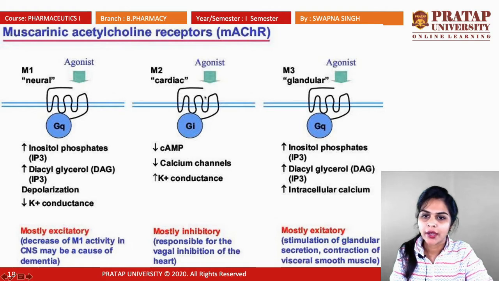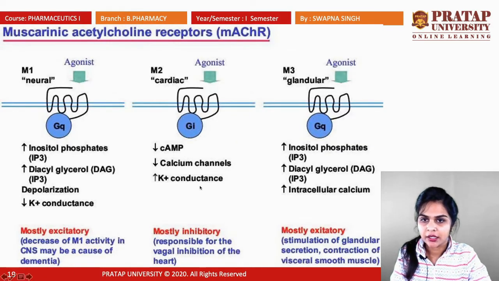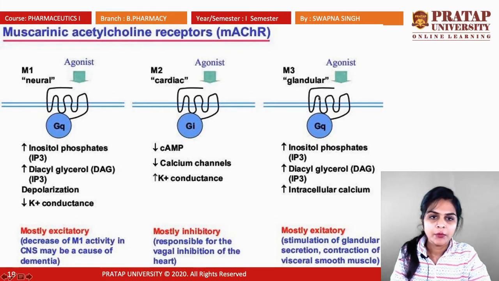Okay, M2 is present in the heart. It also shows agonist action. It is Gi type, so it stimulates Gi, decreases cyclic AMP, decreases the calcium channel, and increases potassium conductance. Because of this, it is mostly inhibitory in nature, and the M2 receptor is mostly responsible for the vagal inhibition of the heart.